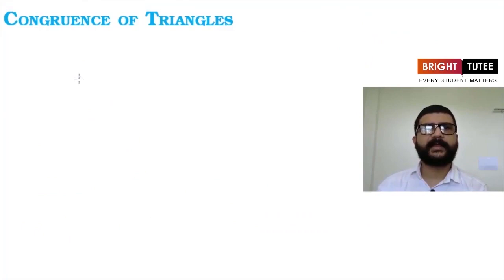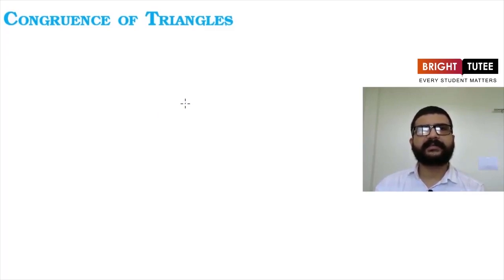Now let's discuss the main topic of this chapter, congruence of triangles. As we have seen in congruence of line segments, two line segments are congruent if they are copies of each other. That is, when superposed, one line segment is going to cover the second one completely and exactly. Similarly was the case of congruency of angles. Two angles are congruent when they are copies of each other, or we can say when one angle is a copy of the other one.